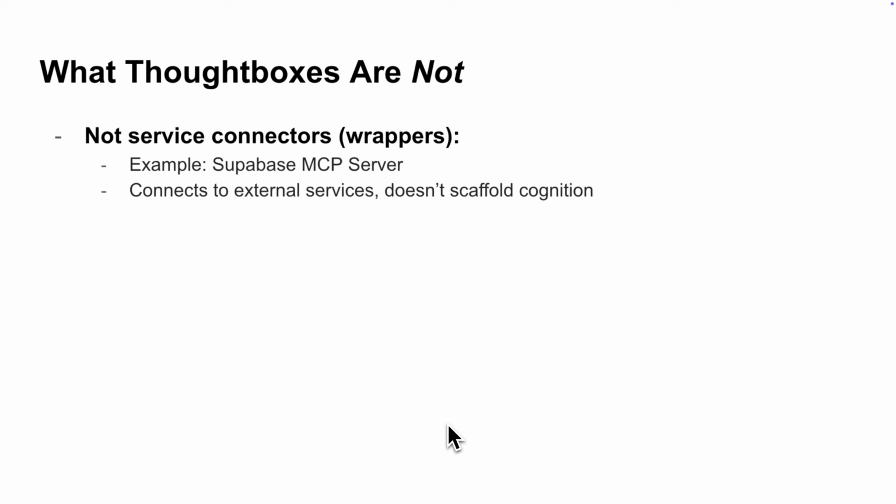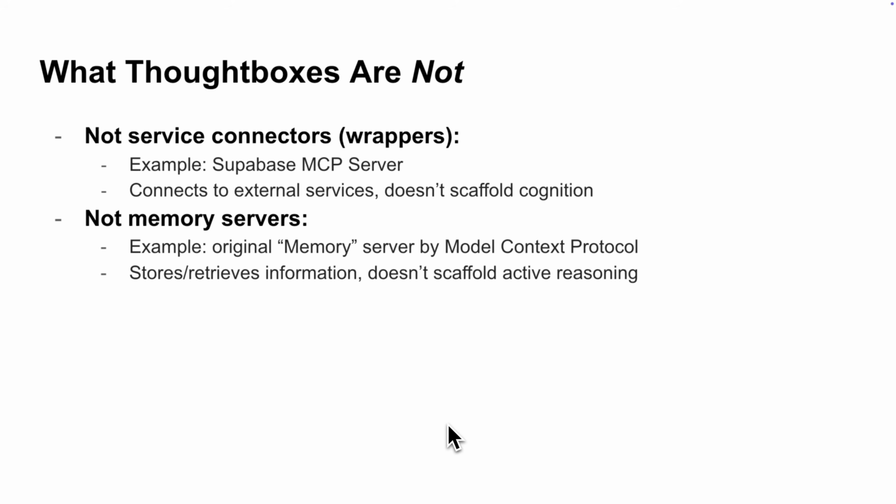Now that we've covered what Thoughtboxes are, I want to define what Thoughtboxes are not. Thoughtboxes are not service connectors. They aren't wrappers for another service. This doesn't mean that Thoughtboxes can't help an agent use MCP servers that do wrap external services, but as a general rule, a Thoughtbox's functionality does not depend on the functionality of another service. Next, Thoughtboxes are not memory servers. A memory server may store useful information that an agent can use to inform its reasoning, but it does not scaffold the reasoning process itself.